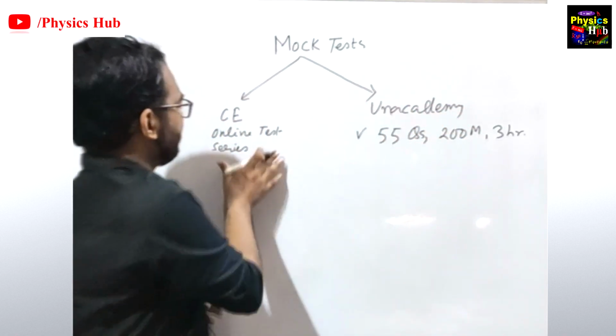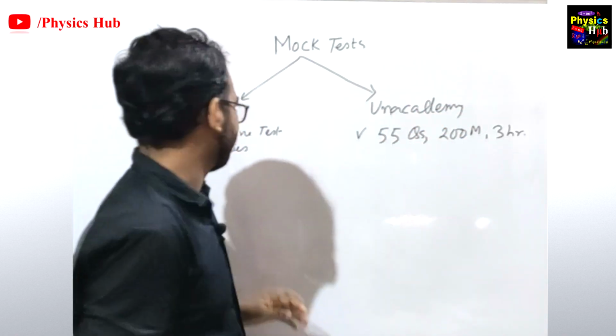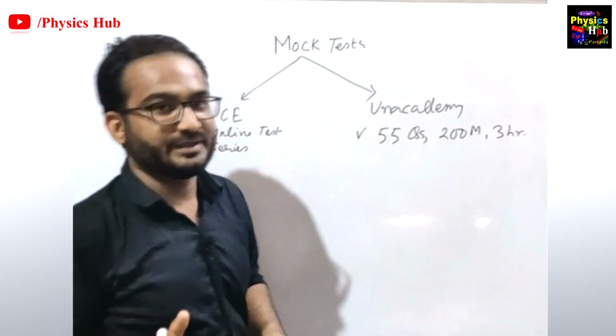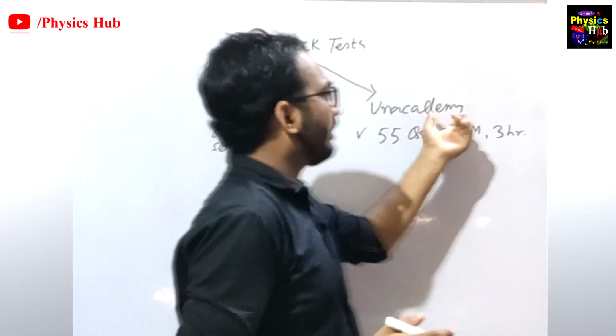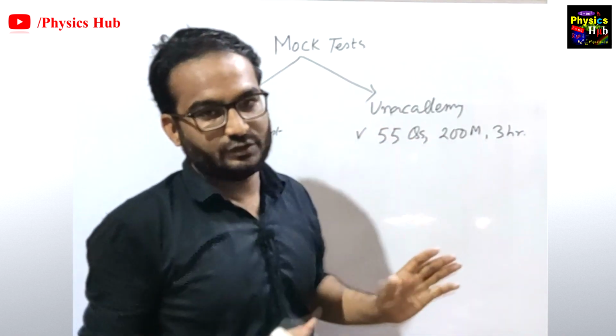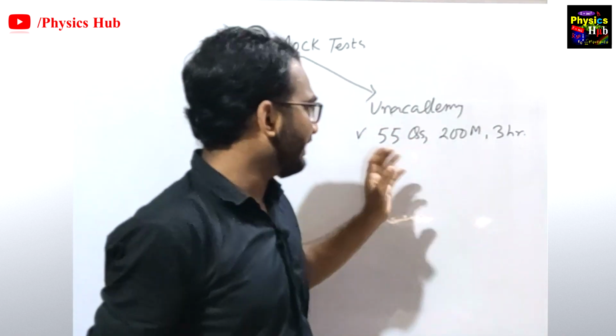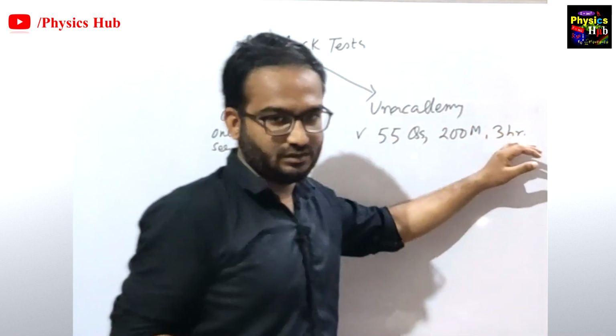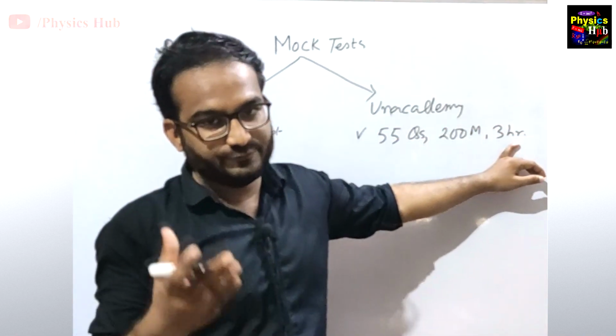But here you will get specified tests, only 20 to 25 tests, and in Unacademy the number of tests is way larger than any of the other sources. I think this is the best feature of Unacademy, that you will get a weekly full length test.